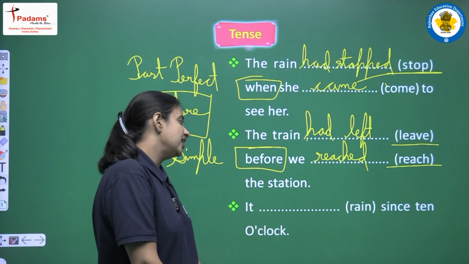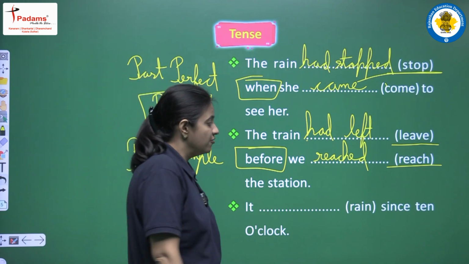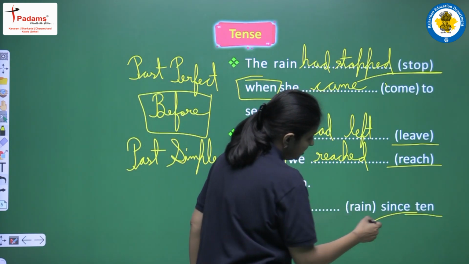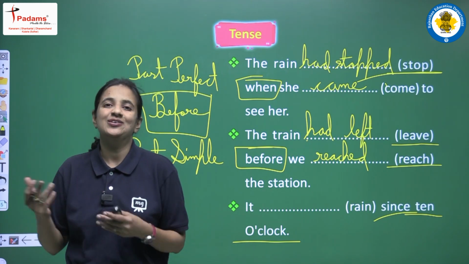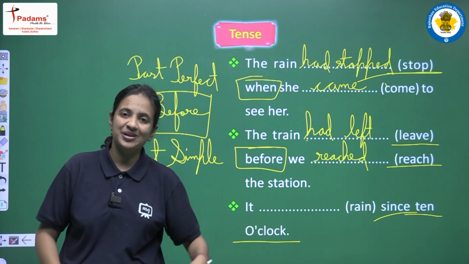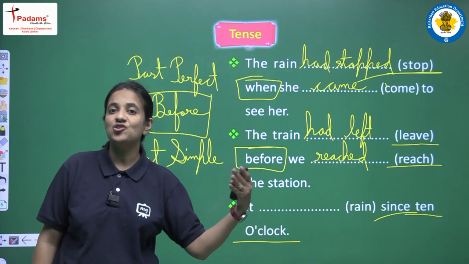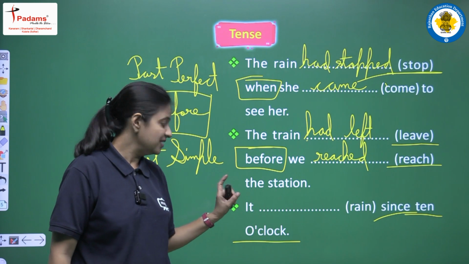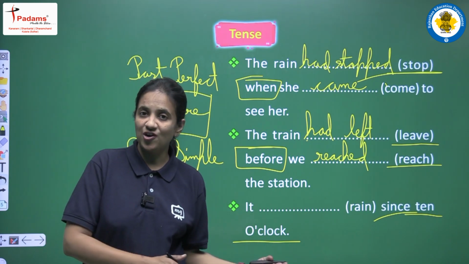Next sentence is: it rained since 10 o'clock. So in this sentence we are having "since", and after since we are having time. It means we are having since plus time. So now let's recall all the rules. Which tense have we studied with since plus time? Yes, this is present perfect continuous tense, and as a subject we are having "it". What are the helping verbs of present perfect continuous tense?